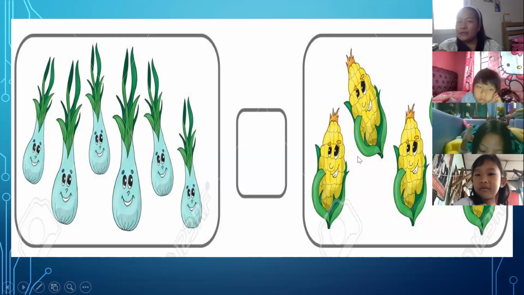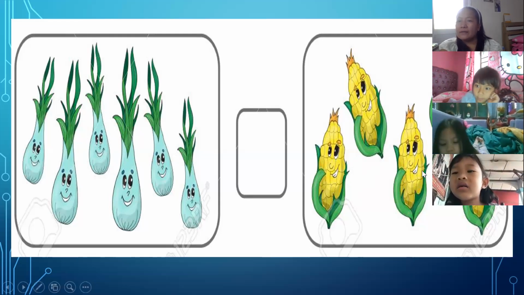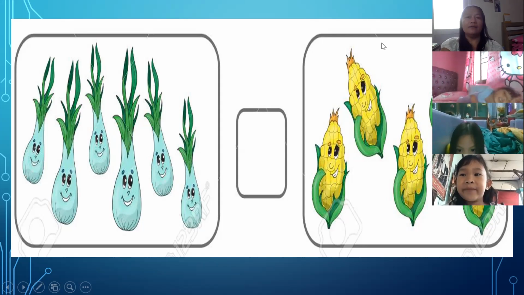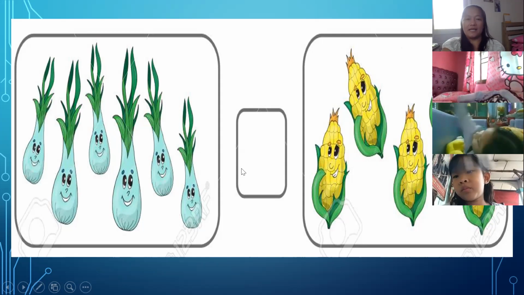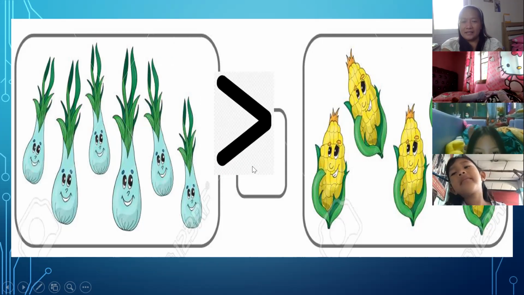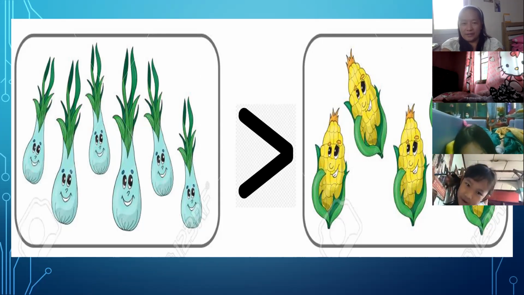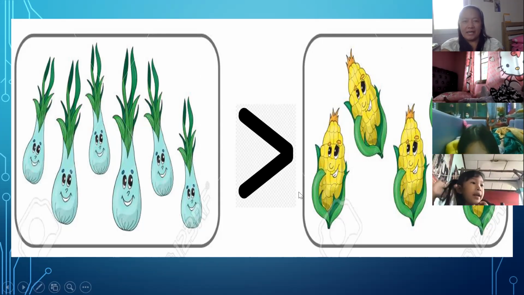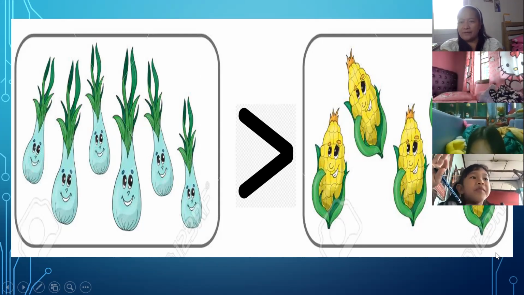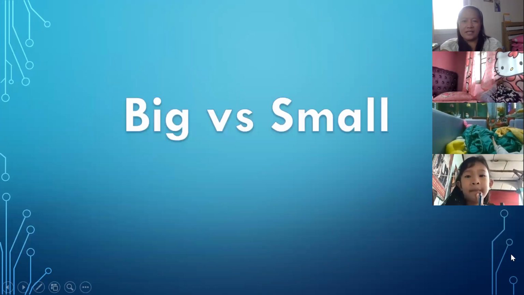1, 2, 3, 4. I cannot see it. Okay, 4 or 5. Okay, we have here 2, 4, 6. So 6 onions is greater than corn. Okay, greater than. Okay, let us continue.